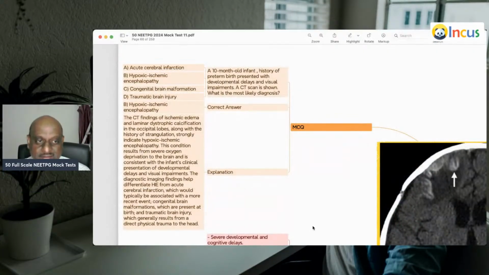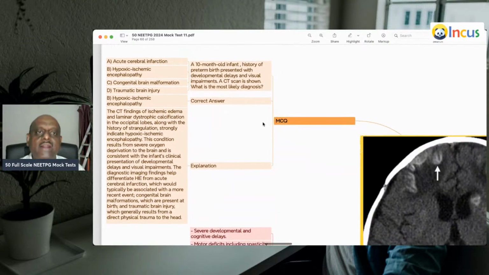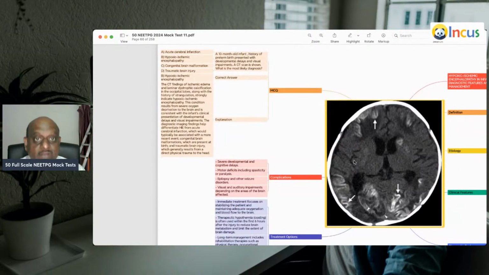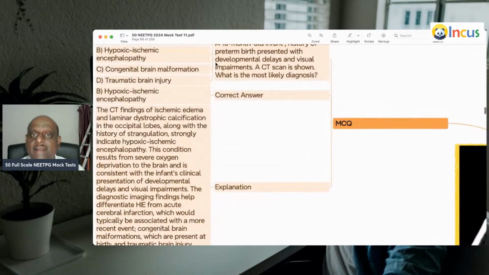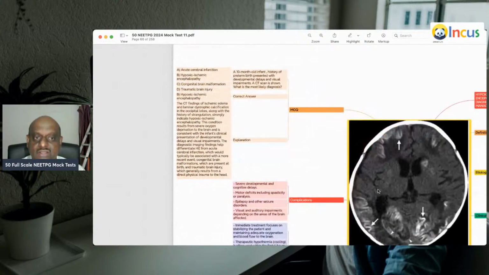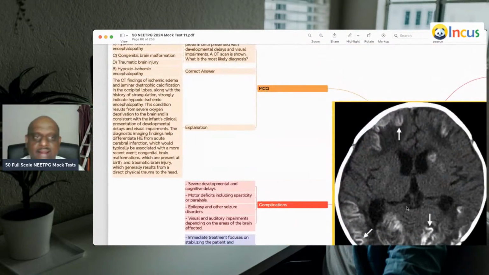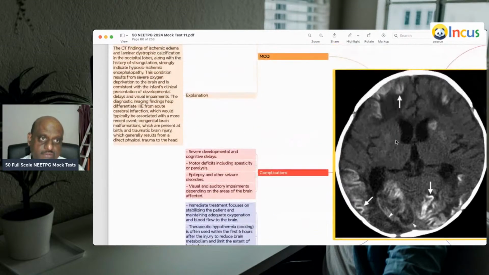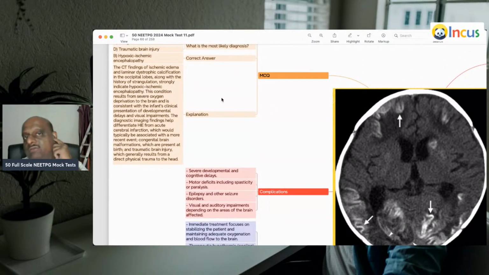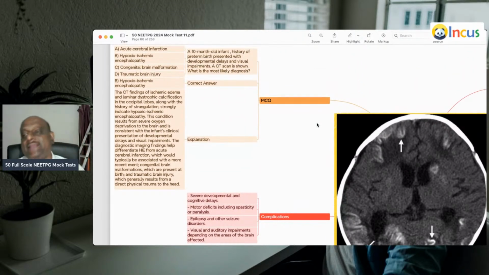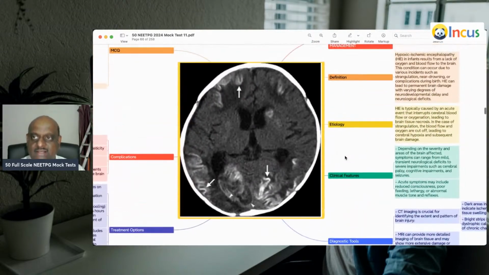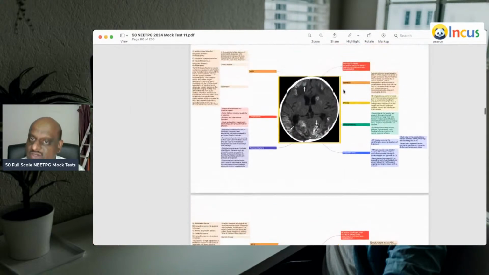So, doctor, a 10-month-old infant has got a history of preterm birth, developmental delays, visual impairments. A CT was done. So this is the classical feature of an ischemic area, edema, laminar dystrophic calcification, typically in the occipital lobes, which is very characteristic of hypoxic ischemic encephalopathy, which is very common in the case of the preterm, etc. So I leave the literature about the HIE.